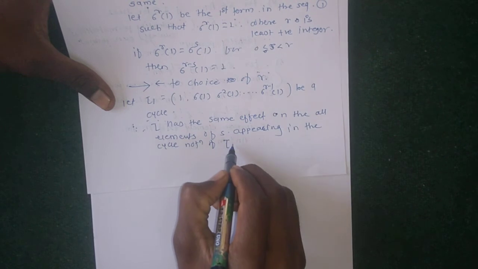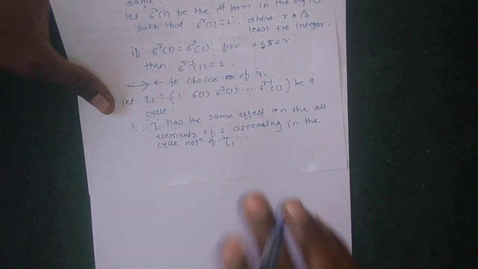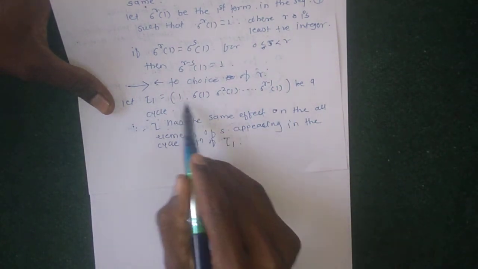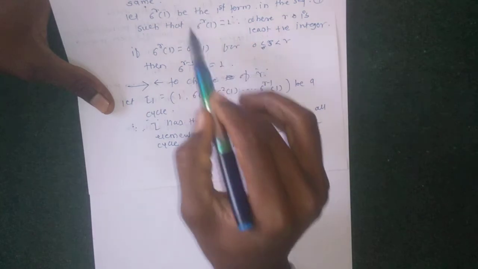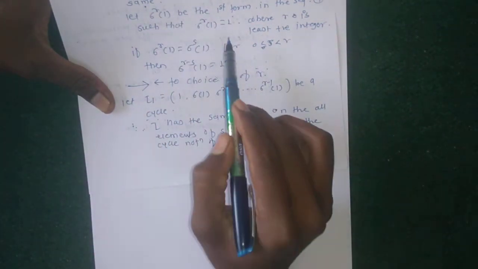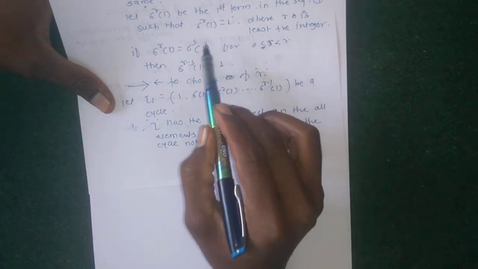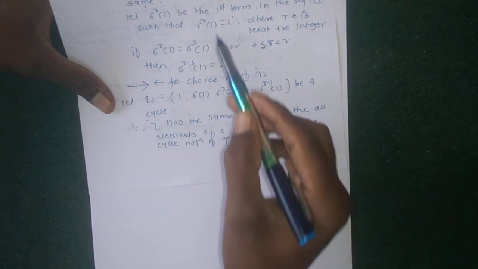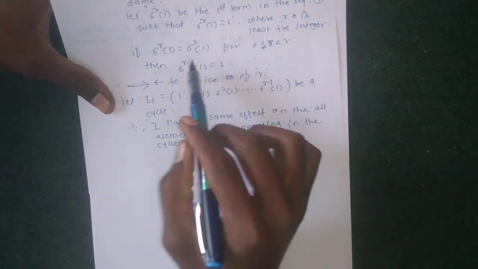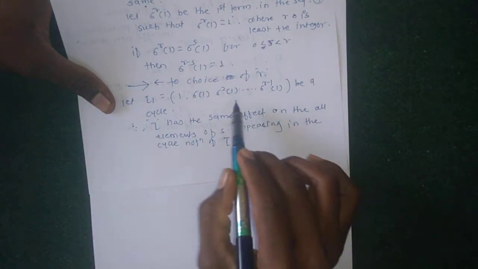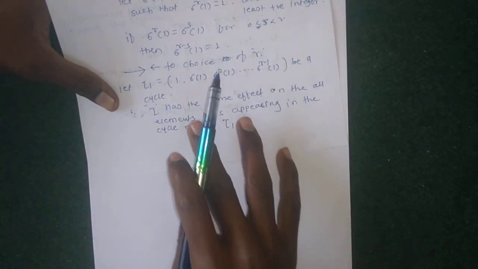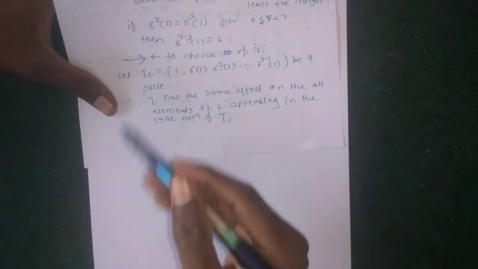So this says that tau has the same effect on the elements of S. Choosing one other element, sigma of 1 equals sigma of 1, sigma of 1 has sigma square. For this element, again the same effect for this cycle. If the cycles are not disjoint, then again the same effect as above. So continuing in this way.